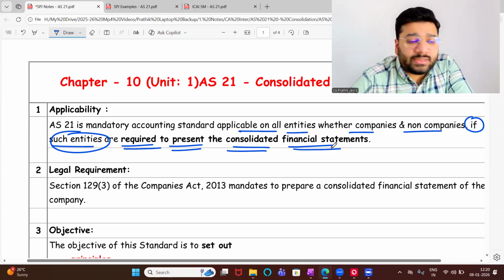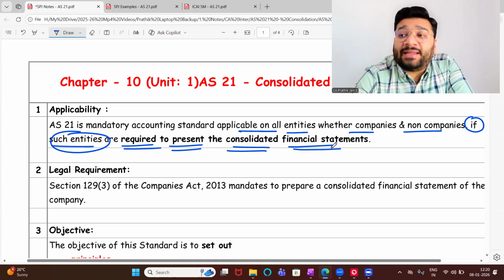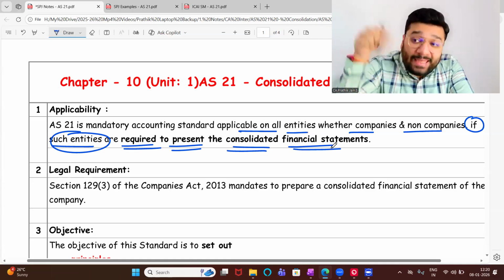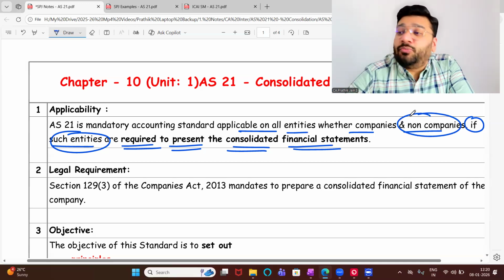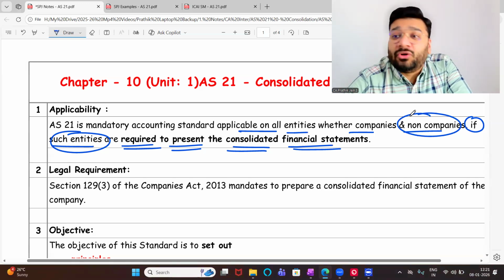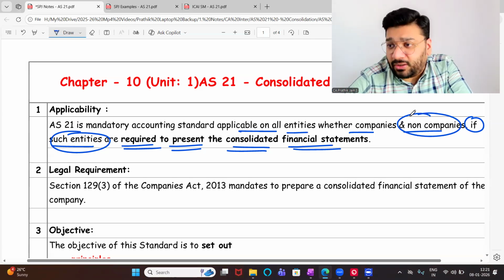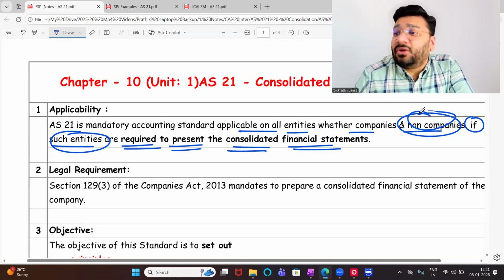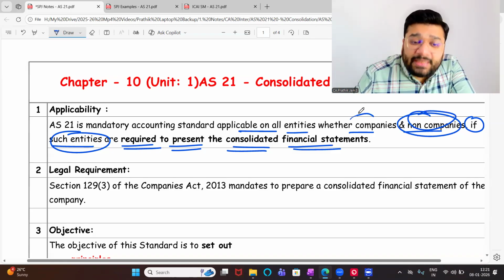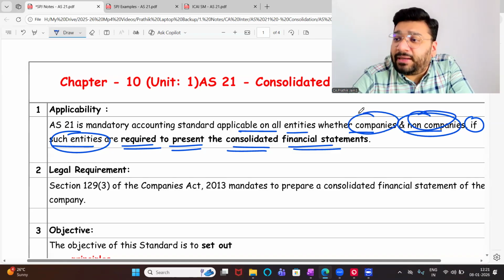So my question to all of you is, who is mandating whom? Who is mandating whom to prepare CFS? Companies Act 2013 is mandating only companies, which is corporates, which means no other standard, no other law is compelling the non-companies to prepare the CFS. So will they prepare it? No. If it is applicable, they will prepare. Otherwise, not. As on today, is it mandatory for non-companies to prepare CFS? Not required. But for companies, it is mandatory for them to prepare the CFS.